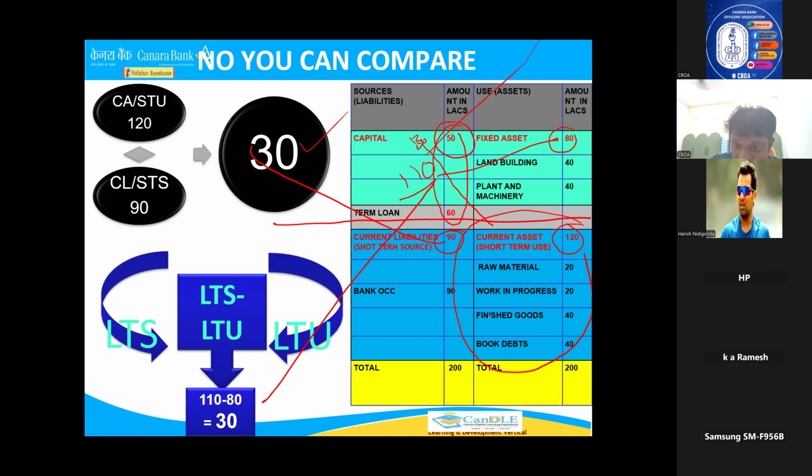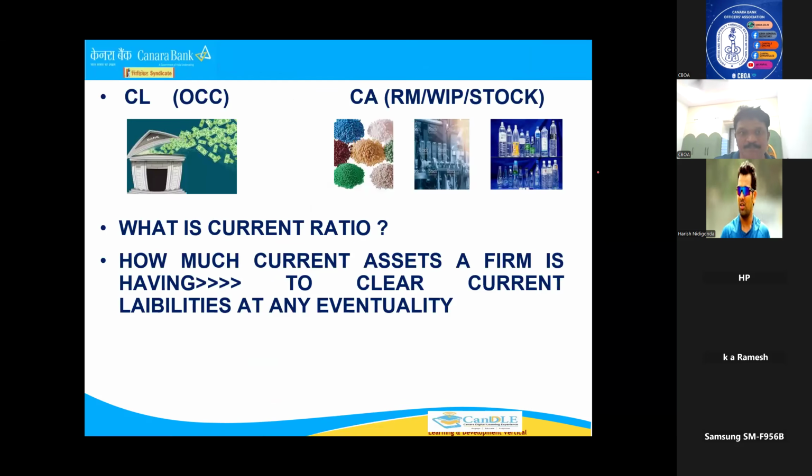What you brought for purchase of assets is 30. Because you brought 30 out of 120, the remaining 90 the bank has given as finance. 90 plus 30 is equal to 120. So that's the reason the formula works like this. Current assets minus current liabilities means naturally you will get what was available in the capital for your purchase of current assets. Okay. Now I'll come to current ratio.